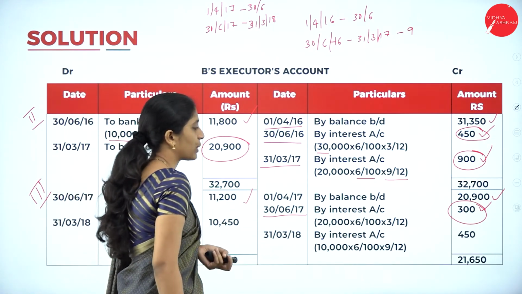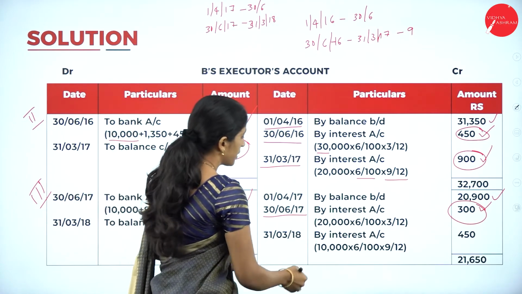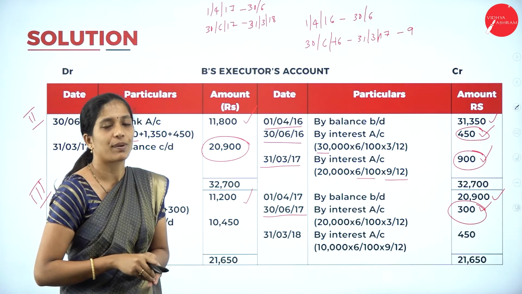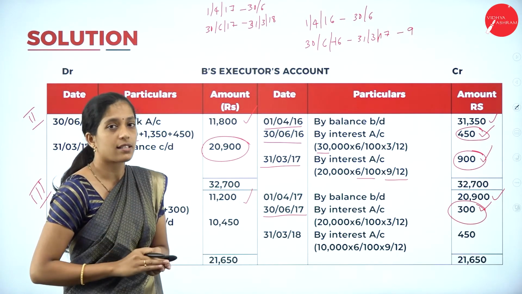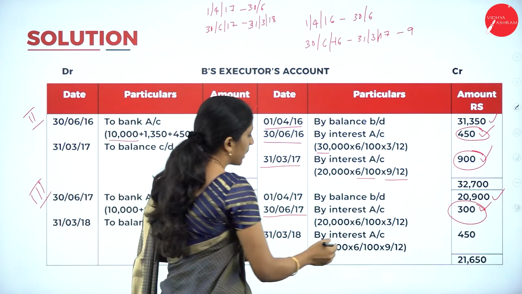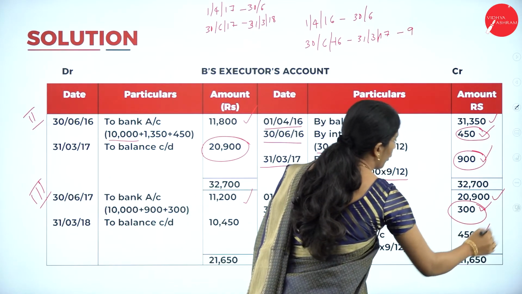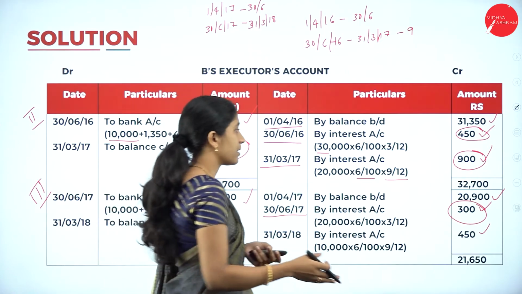So 31st March 2018, by interest account. 10,000 is the remaining amount because we have already paid 3 installments. So 10,000 into 6% into 9 divided by 12, we will get 450. Now balance.